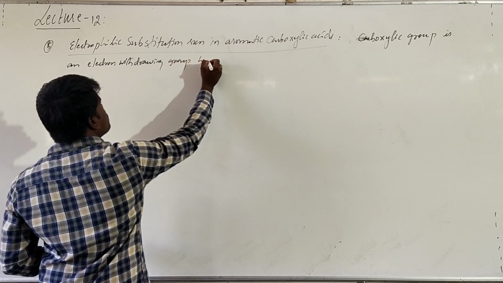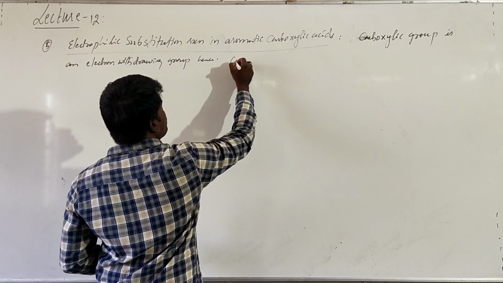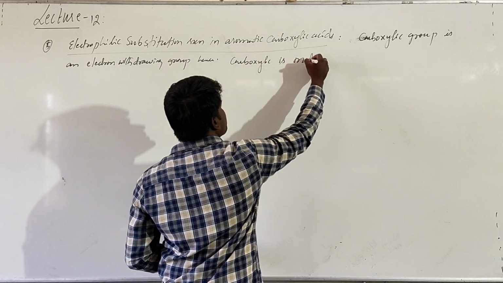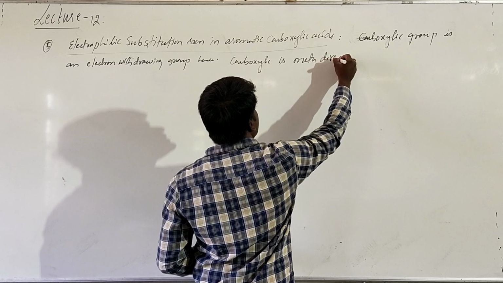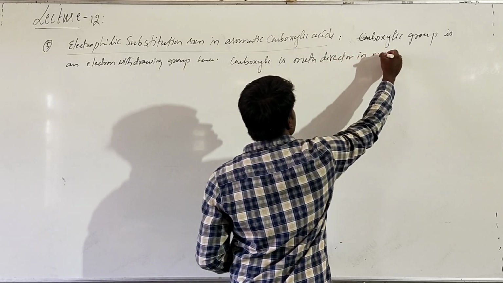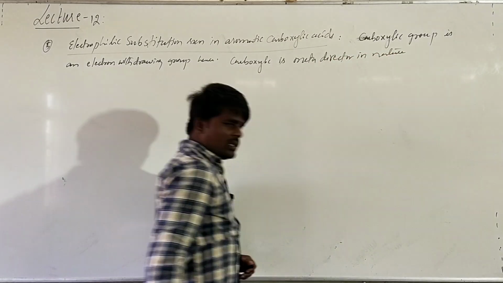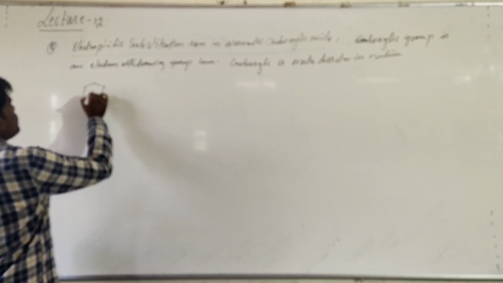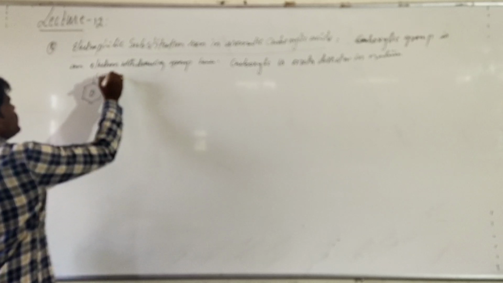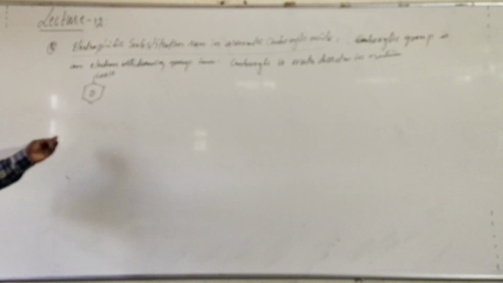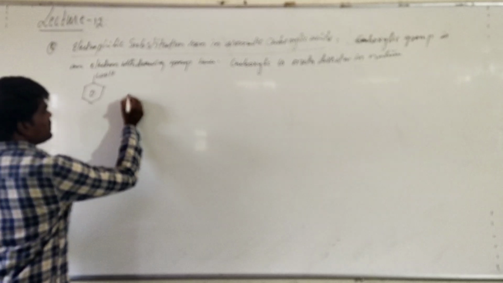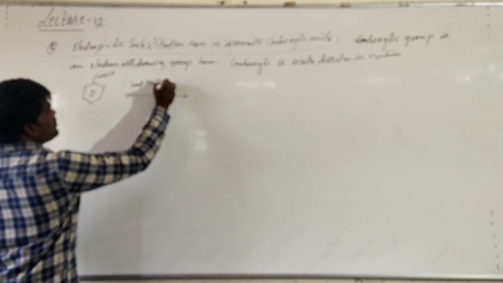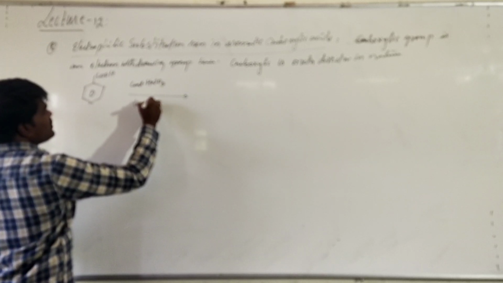Hence, the carboxylic group is meta-directing in nature. Suppose you treat benzoic acid with concentrated HNO3 in the presence of concentrated H2SO4.